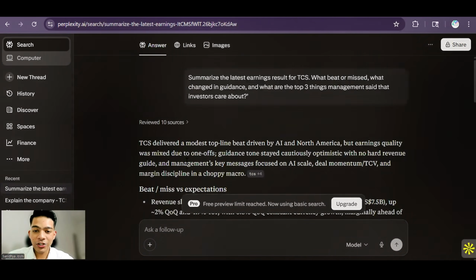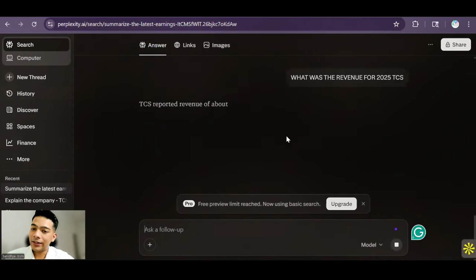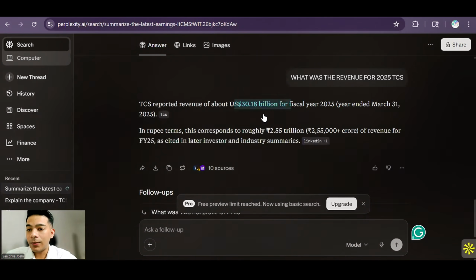Then we have the follow-up section, and you can even ask, like, what was the revenue for 2025 for TCS, and it will tell me exactly 30.18 billion. So this is a great tool, rather than going and wasting so much time aggregating the data. This will save you ton and ton of time.